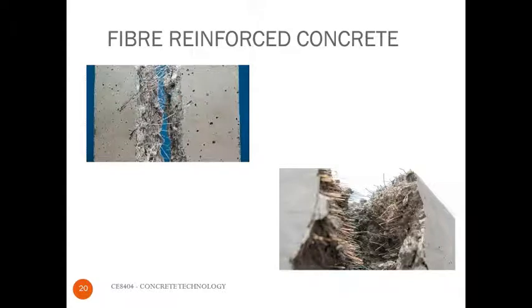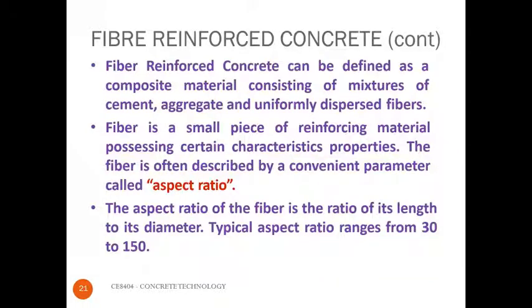Next one is fiber reinforced concrete. We know that concrete is strong in compression and weak in tension. In order to increase the tensile capacity of the concrete, fibers are used. That is, fiber reinforced concrete is a composite material consisting of a mixture of cement, aggregate, and uniformly distributed fibers. Fiber is nothing but a small piece of reinforcement material which contains certain characteristic properties.